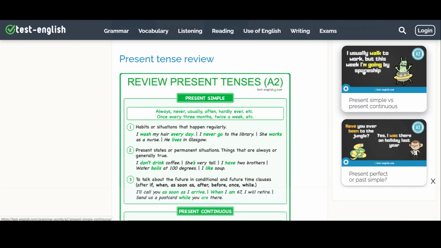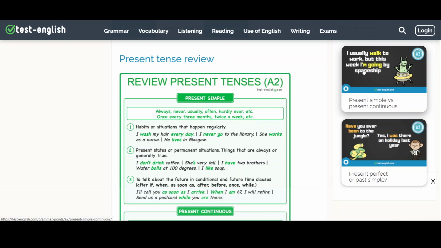So, when do we use the present simple? We use the present simple for habits or situations that happen regularly. I wash my hair every day. I never go to the library.